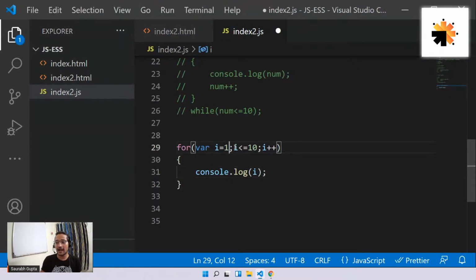Okay, so that's it, guys. That was basically for loop. Is that clear, everyone? That was basically for loop.